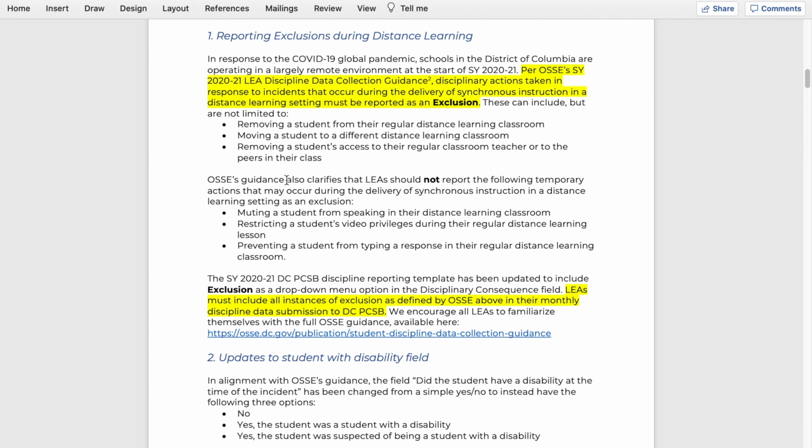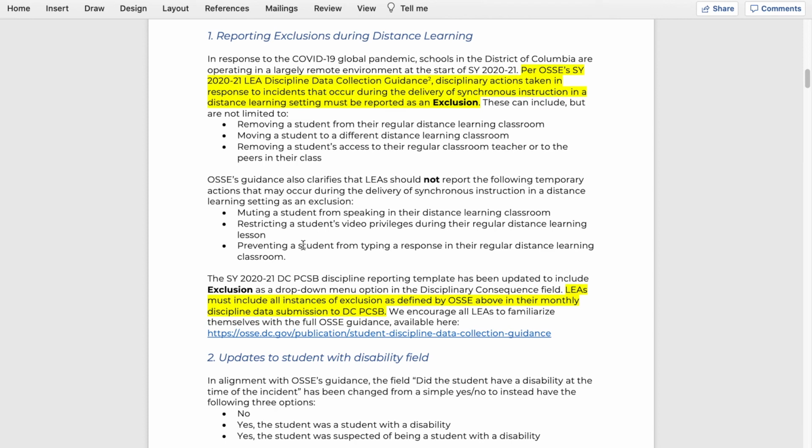OSSI's guidance goes on to clarify that there are certain temporary actions that do not need to be reported. For instance, if you mute a student during their distance learning class, if you restrict a student's video privileges or prevent a student from typing a response, those do not constitute exclusions. So those do not have to be reported.